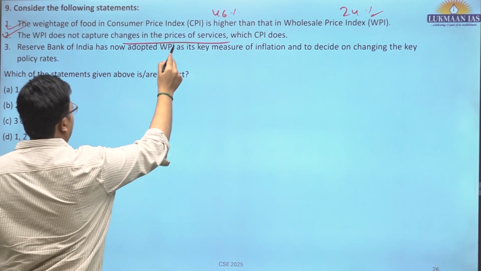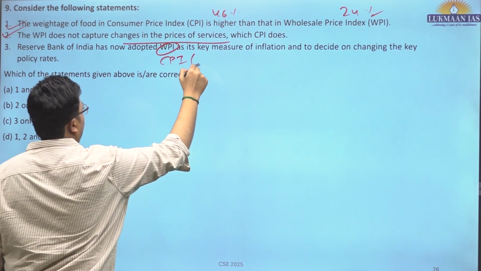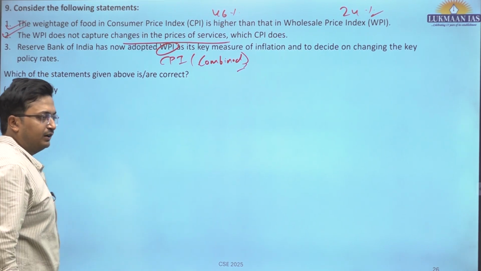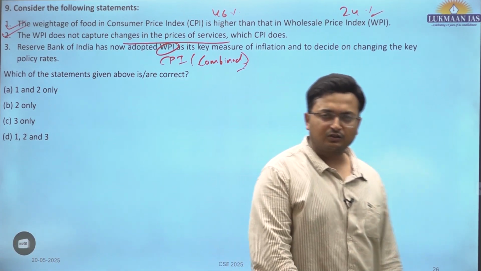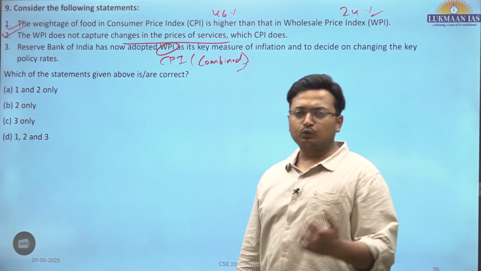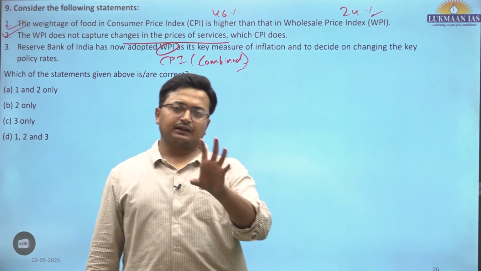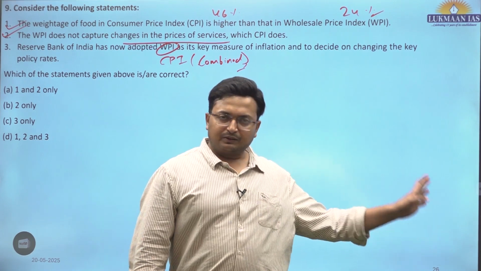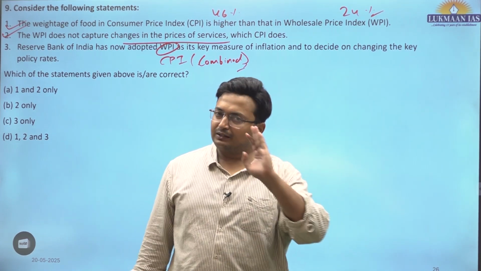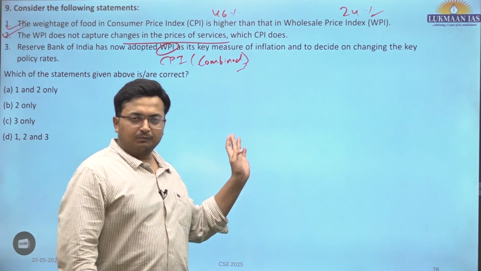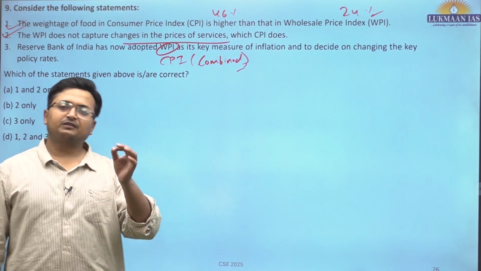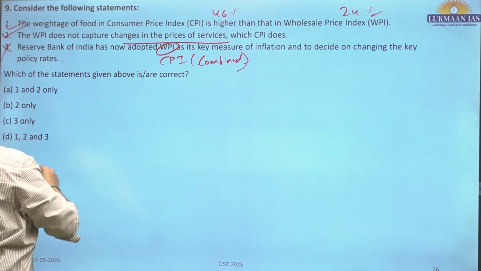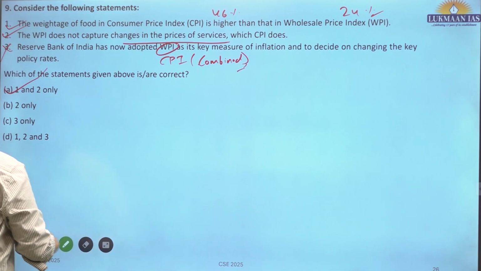And Reserve Bank of India has adopted CPI combined. CPI is released by the National Statistical Office, combined figure. There is also another CPI which is CPI industrial worker, CPI agricultural laborer, CPI rural laborer. So these figures, worker related data, are released by the Labour Bureau under the Ministry of Labour and Employment. However, these CPI urban, CPI rural and CPI combined data, all India, are released by the Ministry of Statistics and Programme Implementation, specifically the National Statistical Office, NSO. But this is incorrect. They have talked about WPI. So A is the correct answer, 1 and 2 only.